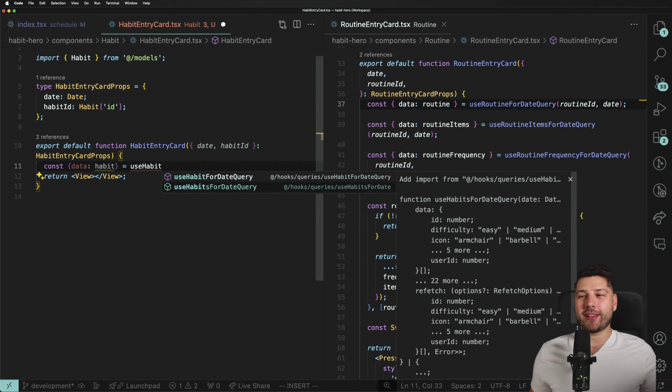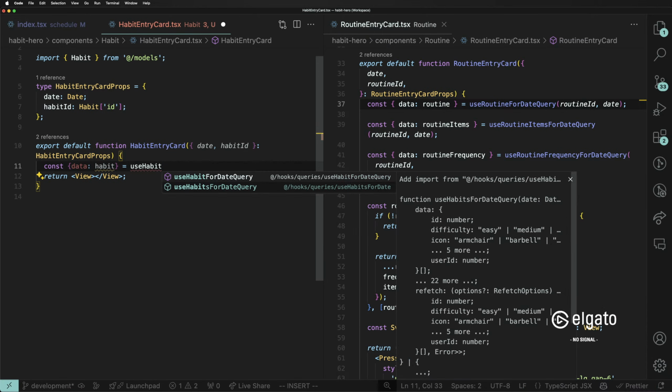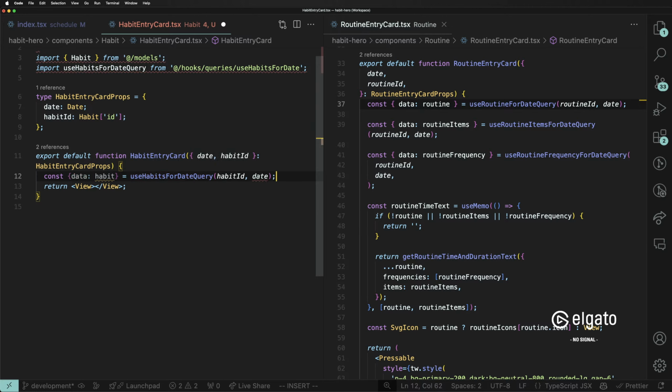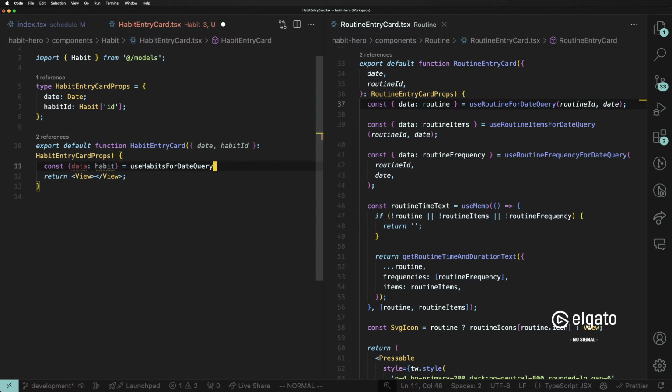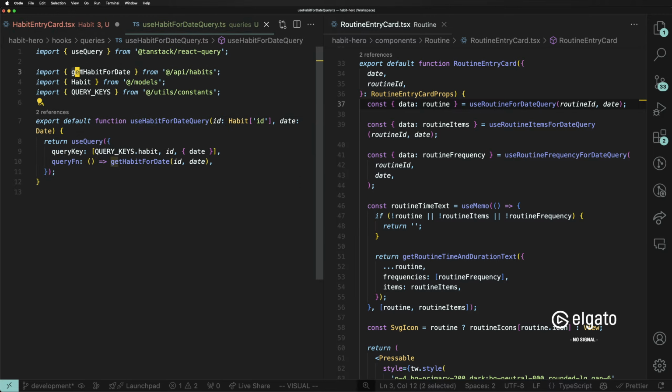Can you guarantee me that someone's not going to put the wrong one? No, but if you use the habits for date, okay, you're going to pass it the habit ID, but then the date, but there's only one argument here. There's no habit ID. So that would kind of prevent you from making that mistake. But I get your point. So use habit for date singular, and then import this directly. Perfect. So now this query has no more errors because we built this function inside of our API. So it should just work, right?